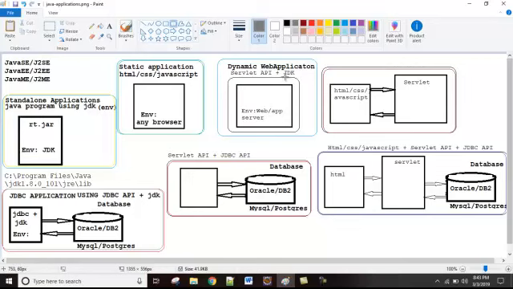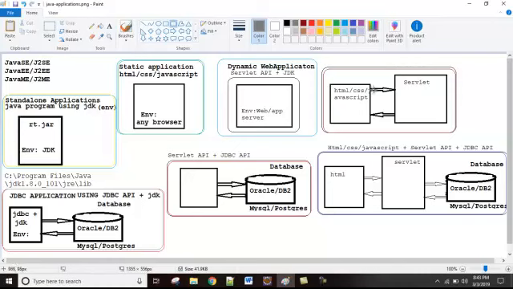JDK is everywhere except this static application. And after creating this Servlet class, we need to deploy it inside the server. We need a server software here, a web or application server, where we deploy this application. Here we can only use a Servlet API.